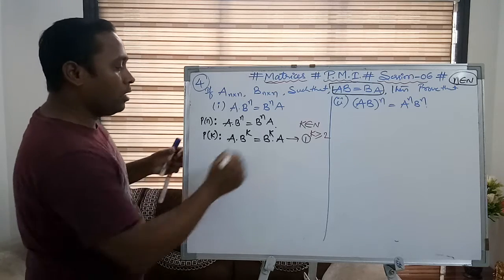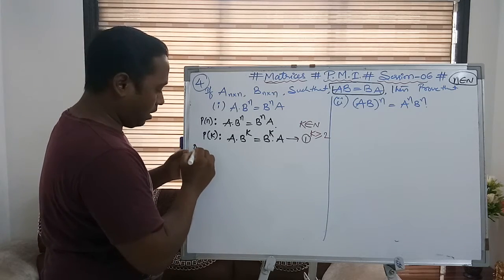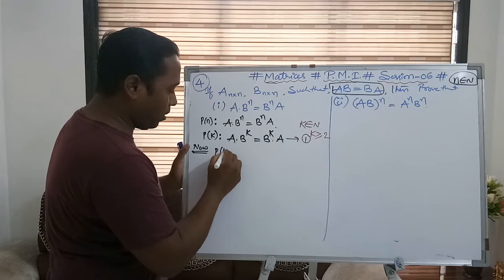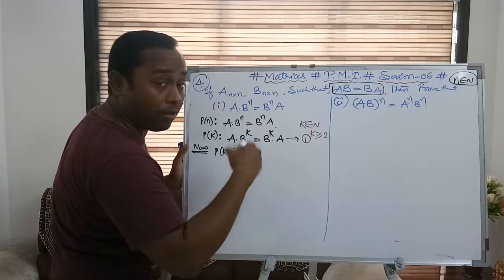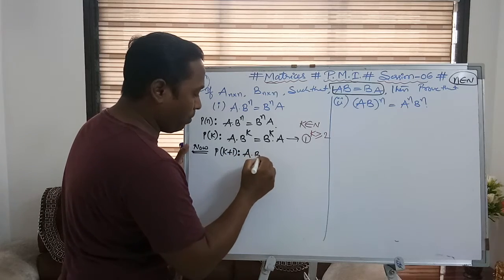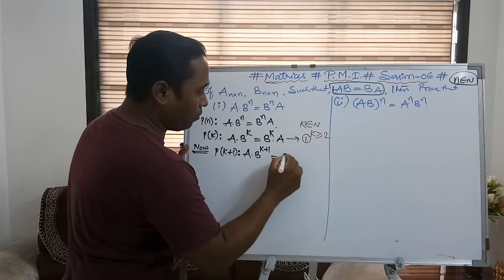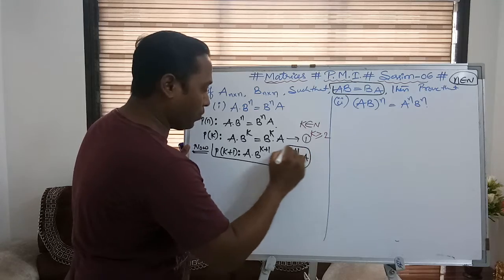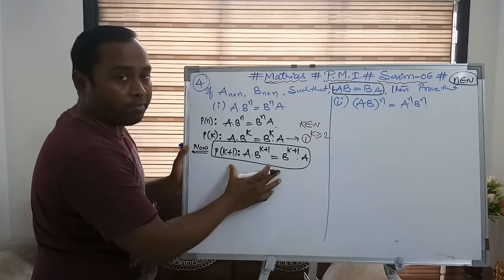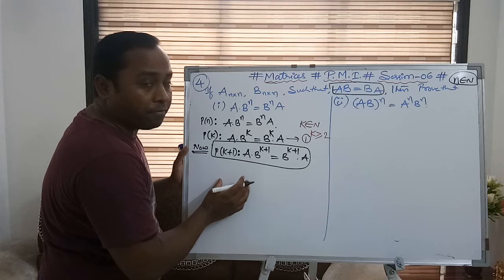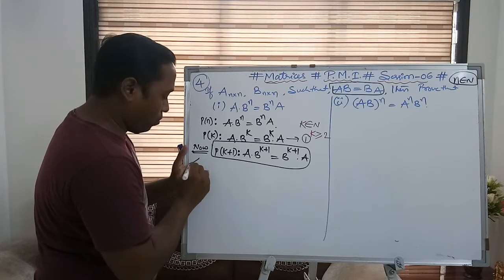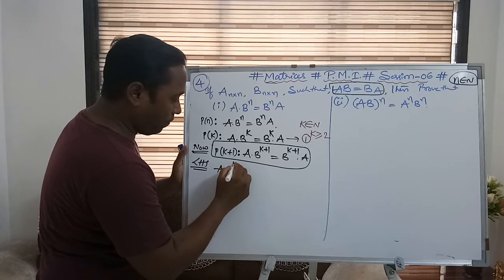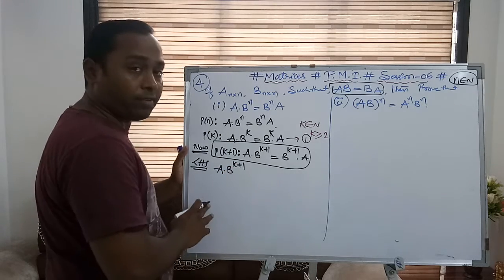Now what do I have to prove? I have to prove that P of k plus 1 is also true. So I am writing the P of k plus 1 statement which I have to prove. A into B to the power of k plus 1 is equal to B to the power of k plus 1 into A. This I need to prove. This is my final statement. Now I am taking the left hand side to prove the right hand side. So what is the left hand side? I have A into B to the power of k plus 1 as the left hand side.